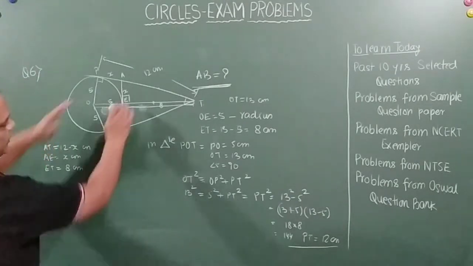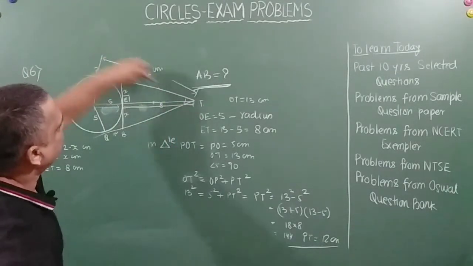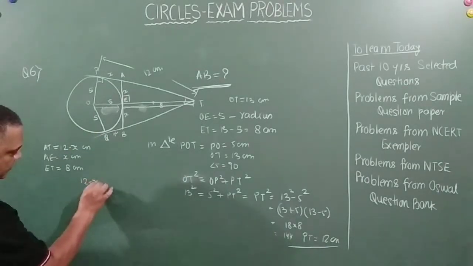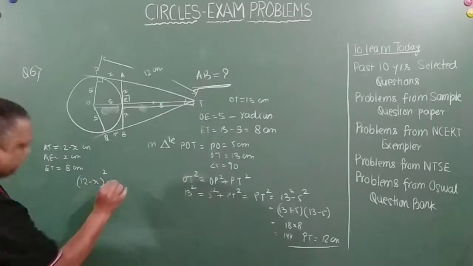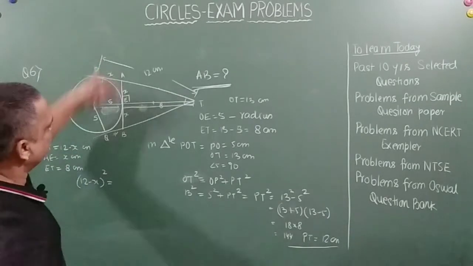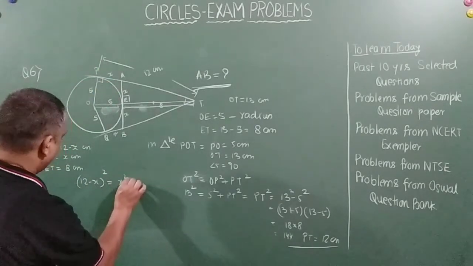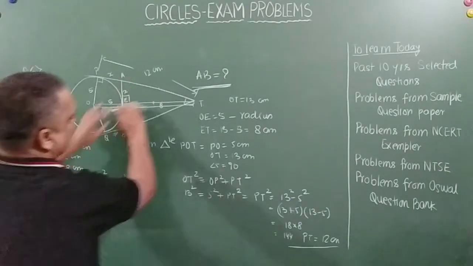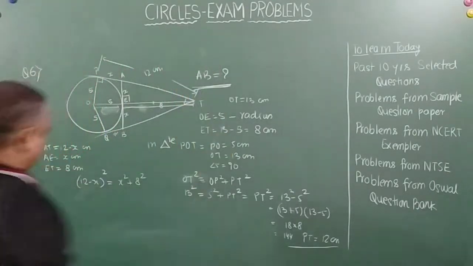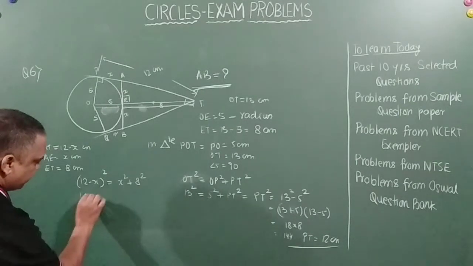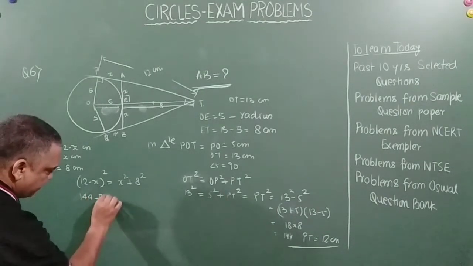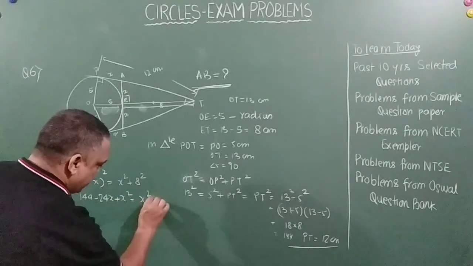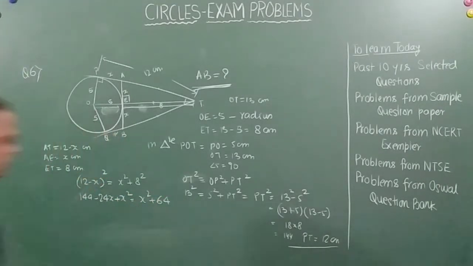Right? So now using Pythagoras theorem, AT square, that is 12 minus x whole square, is equal to how much? AE square, that is x square plus 8 square. Correct? This square plus this square is equal to this square. So this becomes 144 minus 24x plus x square is equal to x square plus 64. Right, friends?